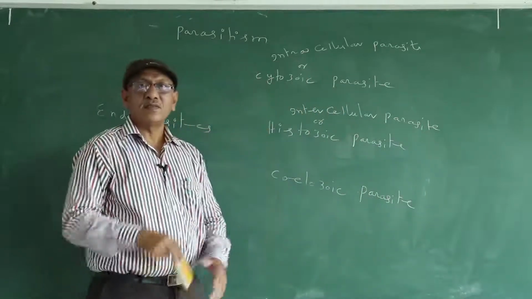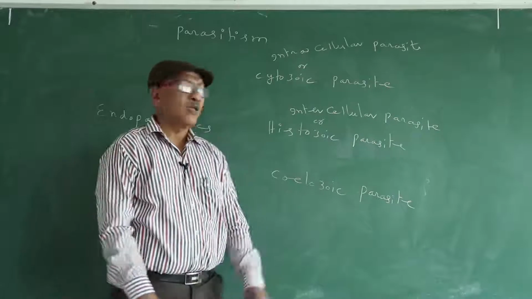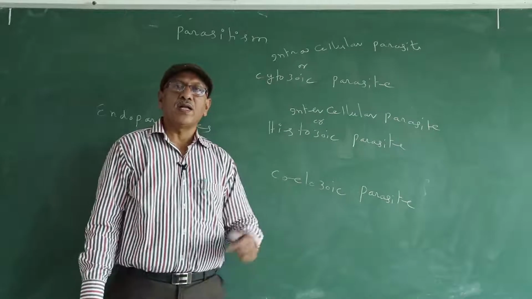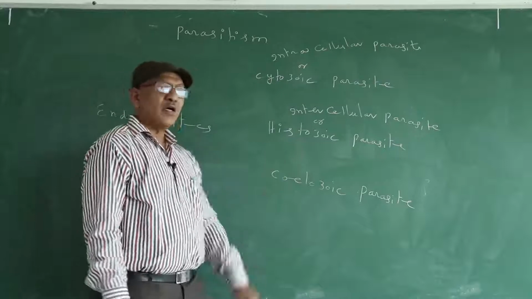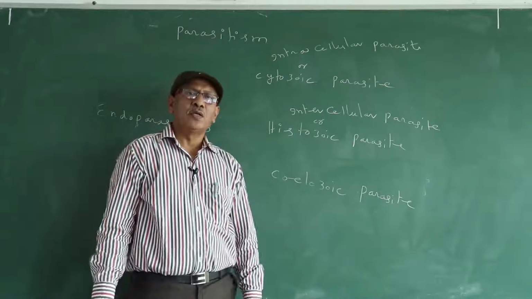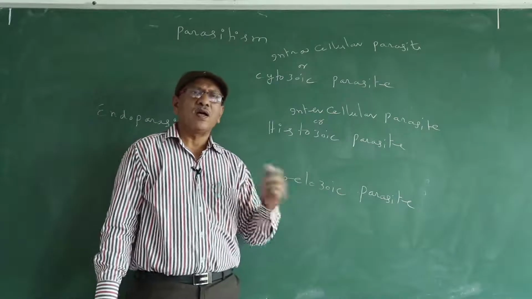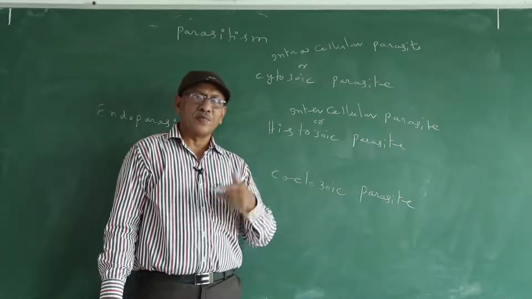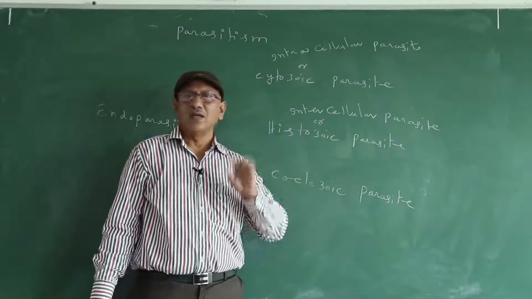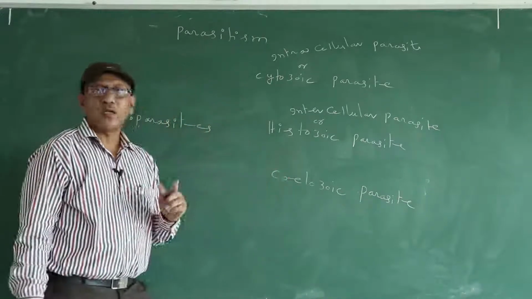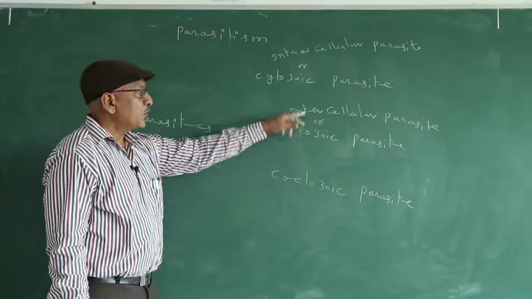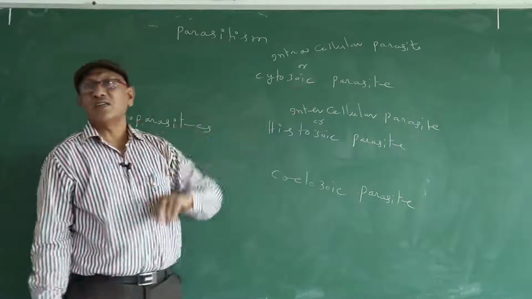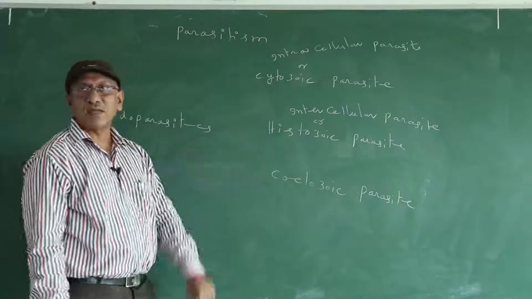Intercellular parasites in your syllabus: Entamoeba histolytica and Wuchereria bancrofti. Entamoeba histolytica lives in the tissues of the large intestine. Wuchereria bancrofti lives in the tissues of lymph glands and lymph vessels.